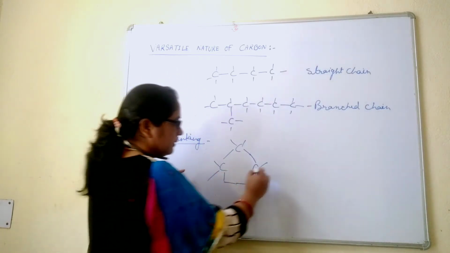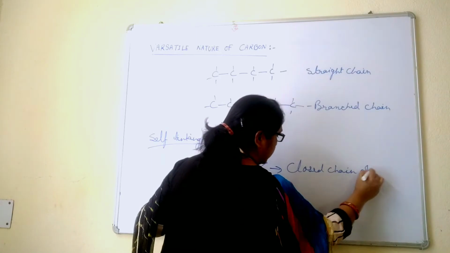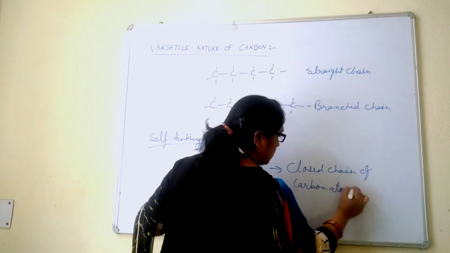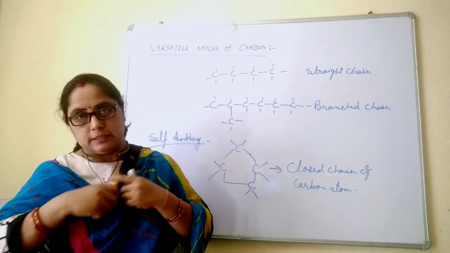In this figure, this shows a closed chain of carbon atoms, and these all are formed due to the unique property of carbon, that is catenation.